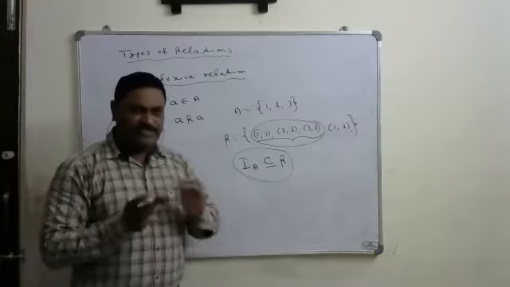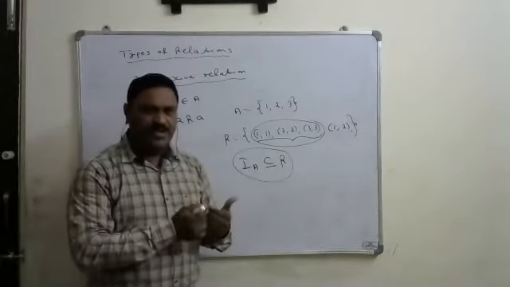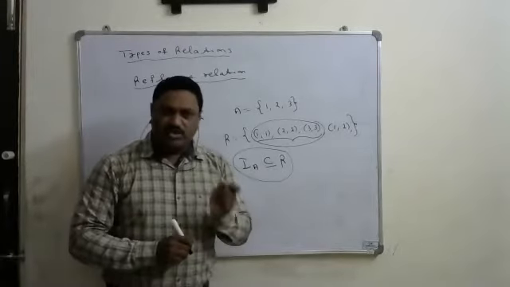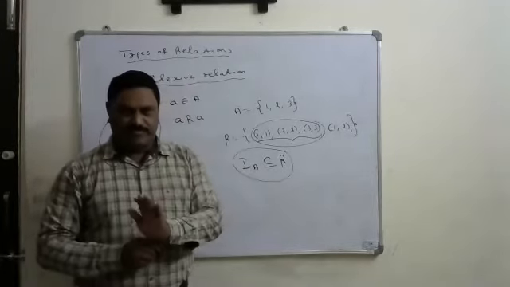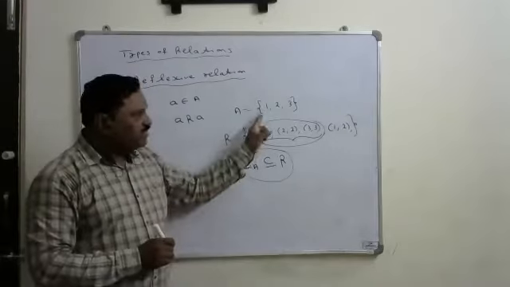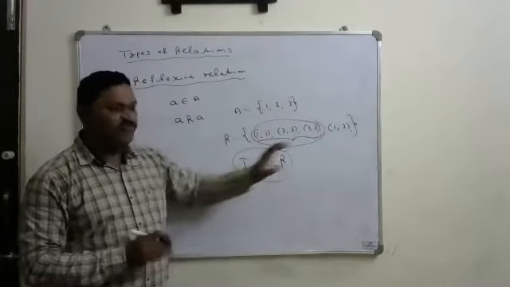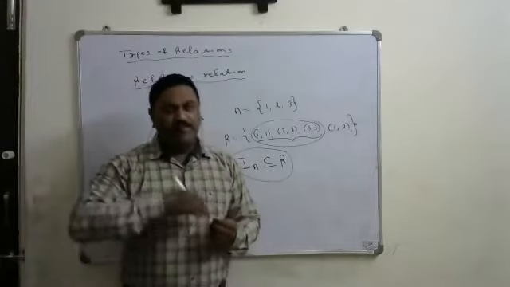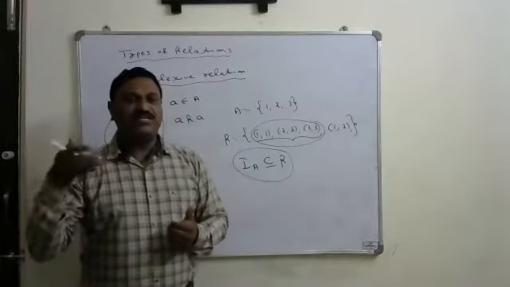Understand the difference between reflexive and identity? Reflexive means every element of the given set should be related to itself. Compulsorily all the elements should be related to themselves: (1,1), (2,2), (3,3) must be there. But apart from this, it may or may not have other relations.